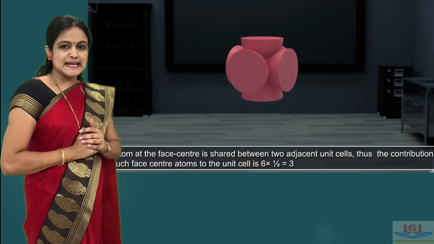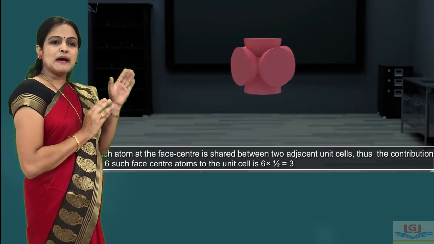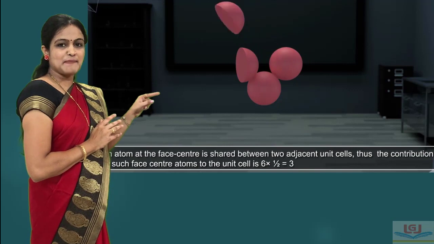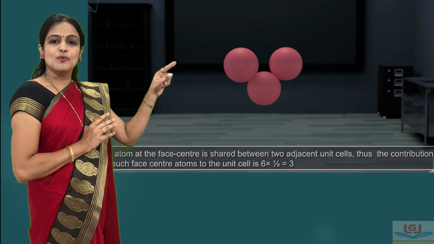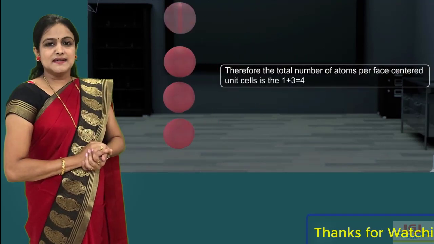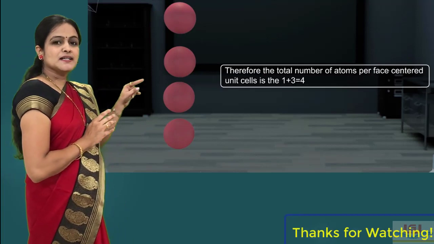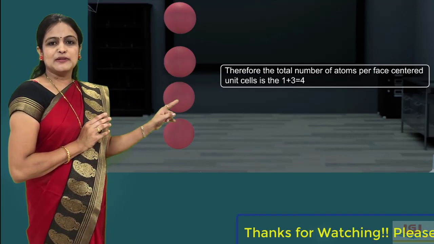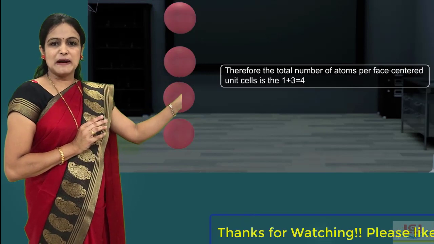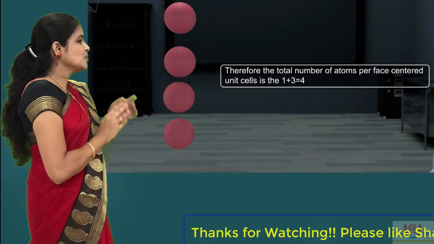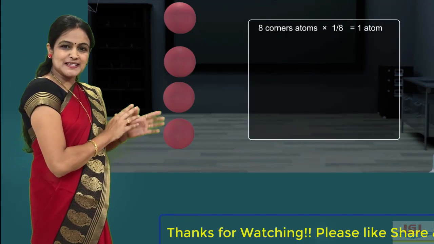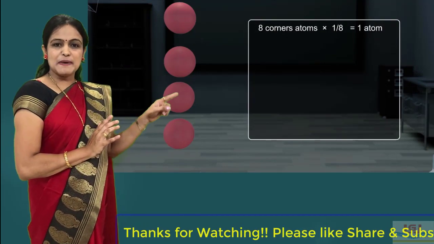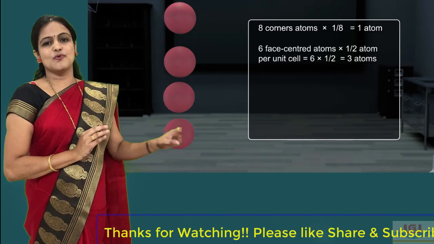Therefore, we can say that the total particles at the corner are 8 multiplied by 1/8, which is equal to 1 particle, and there are 6 particles at the 6 faces multiplied by 1/2, which is equal to 3 particles. Therefore, total number of particles are 1 particle plus 3 particles, which is equal to 4.